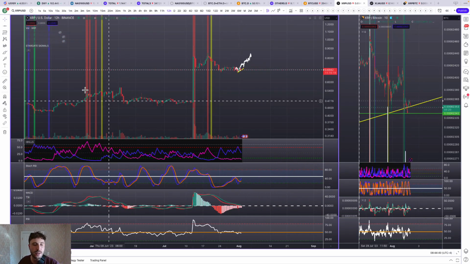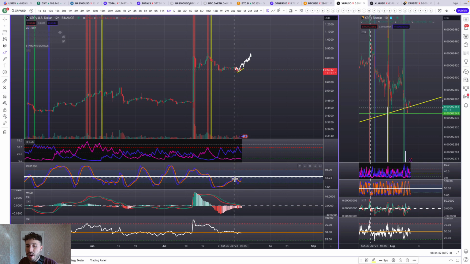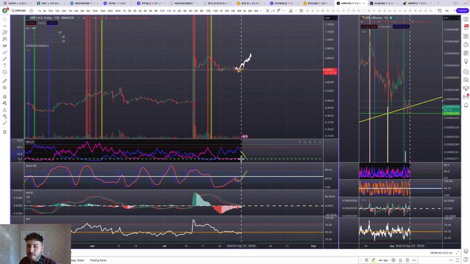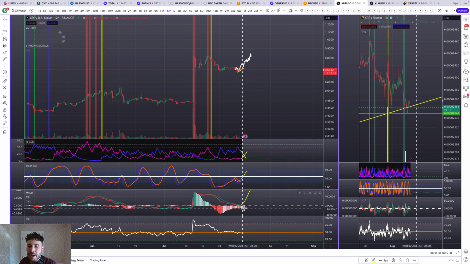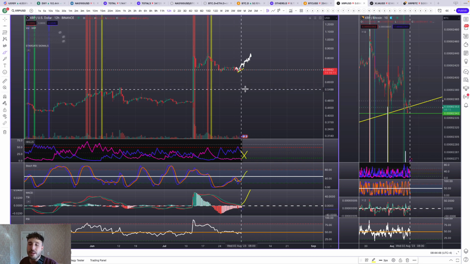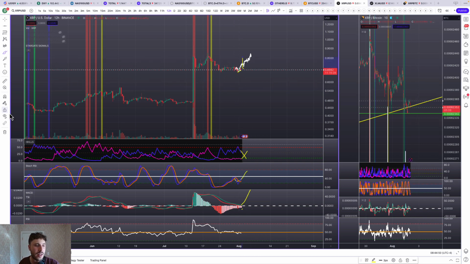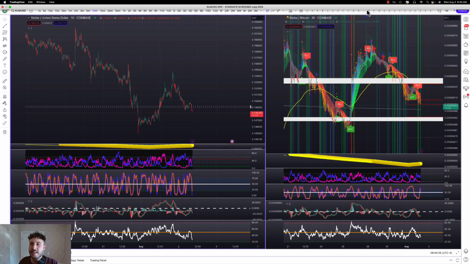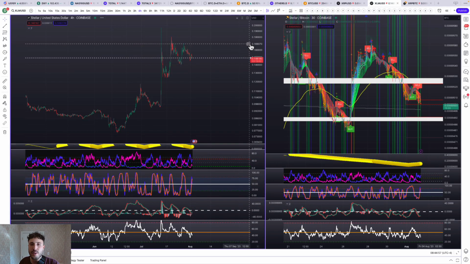On the 12-hour chart, this seems promising though, that we're seeing this cross up here. We need to see this blue come down, pink come up, TSI cross up, MACD cross up. And I believe that will spike faster than a lot of people think if that can pan out. So that's for XRP. And then the same thing's going to apply with XLM as well.